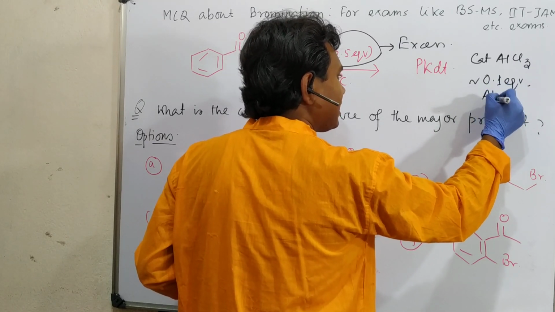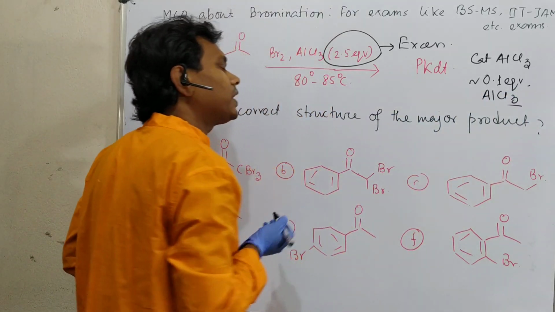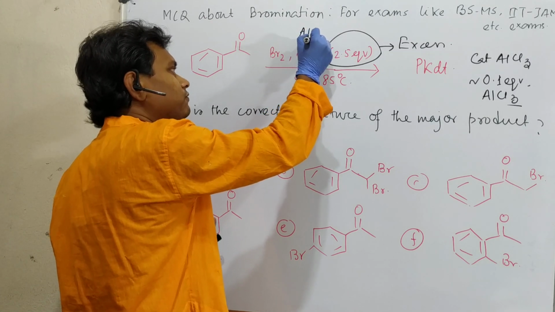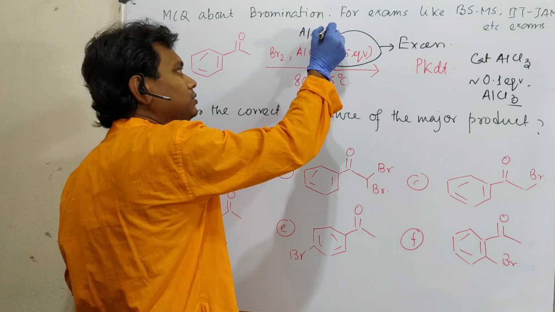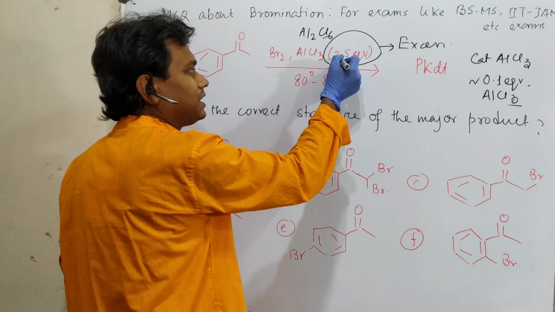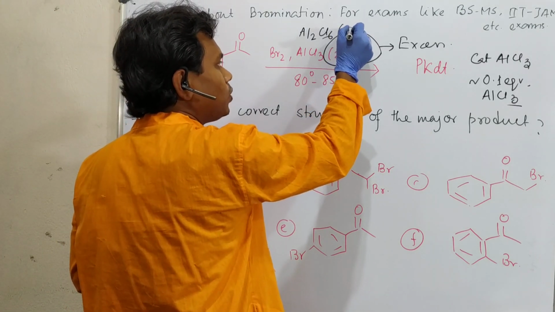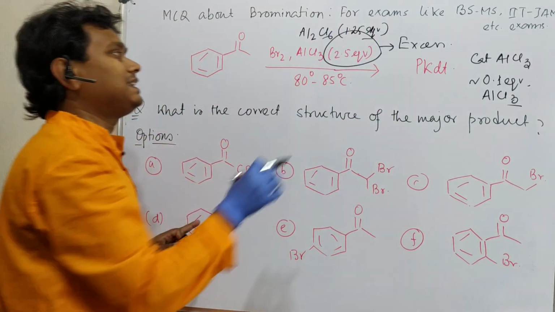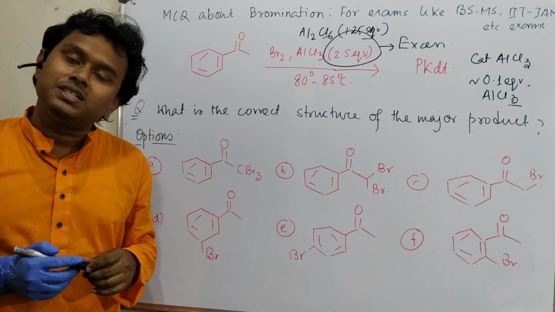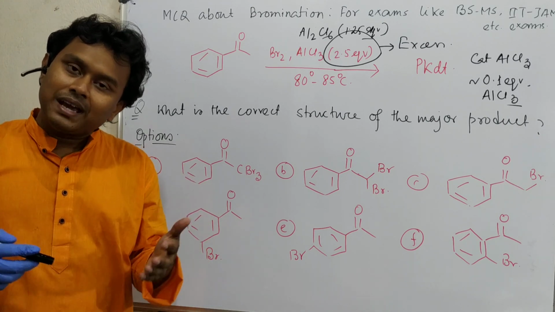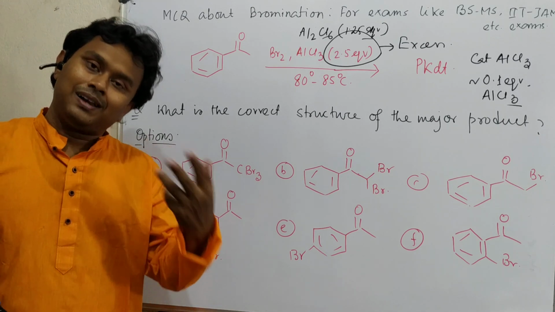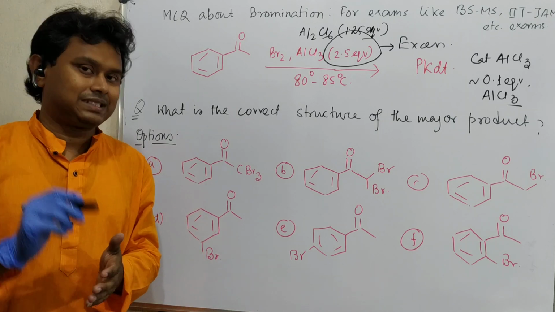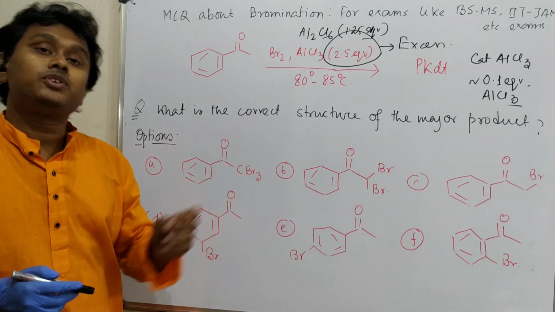Even sometimes in a question you may find not AlCl3 but Al2Cl6, and then the equivalence could be written 1.25 equivalent. Then also the question is exactly the same. It is a smart strategy of an examiner to convert a known question into an unknown question, such that if you are a memorizing person, memorizing without understanding, then you will fall in trouble.